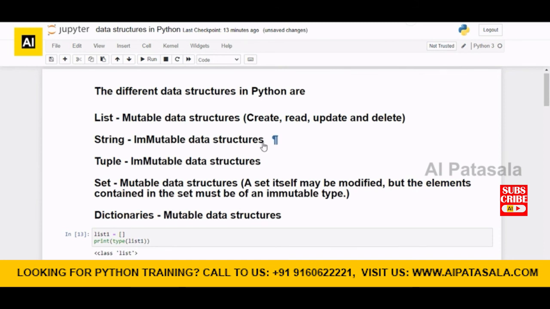We can't update it. So these are 2 different immutable data structures, and set is mutable and dictionary is mutable. So list, set and dictionary are mutable. We can do all 4 CRUD operations, whereas with 2 data structures, string and tuple, we can't change them once we declare them. Change in the sense we can't update them once we declare them.